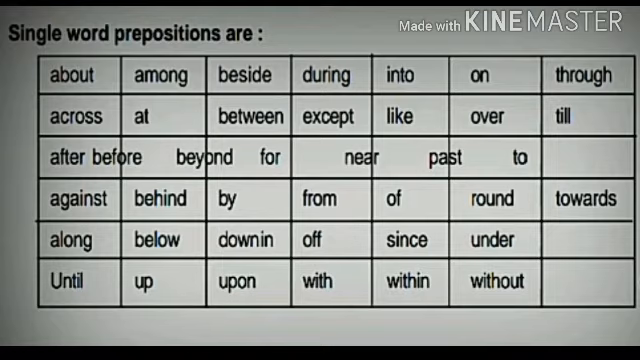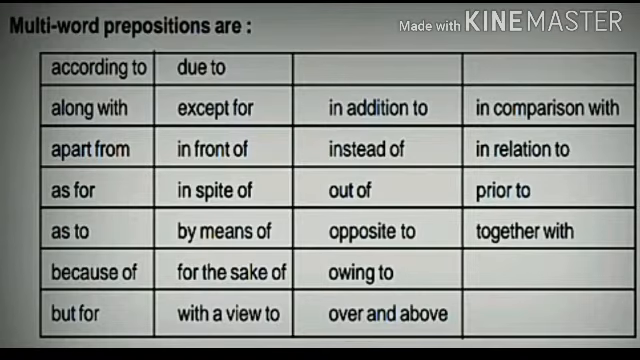Now see which are multi-word prepositions. So the multi-word prepositions are according to, due to, along with, except for, in addition to, in comparison with, apart from, in front of, instead of, in relation to, as for, in spite of, out of, prior to, as to, by means of, opposite to, together with, because of, for the sake of, owing to, but for, with a view to, over and above. These all words are coming together.